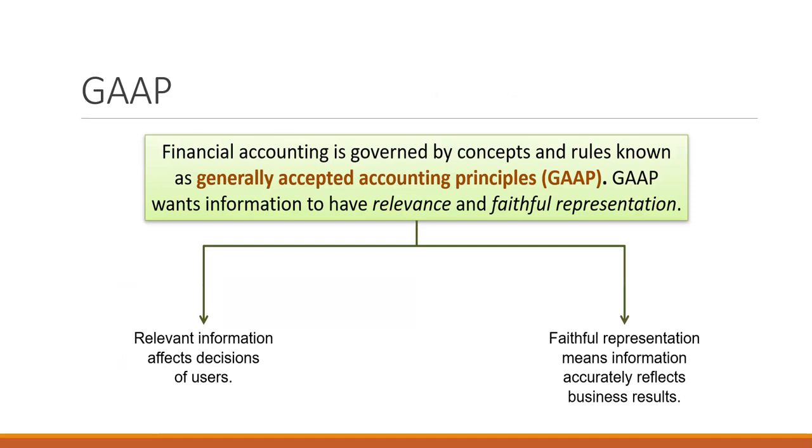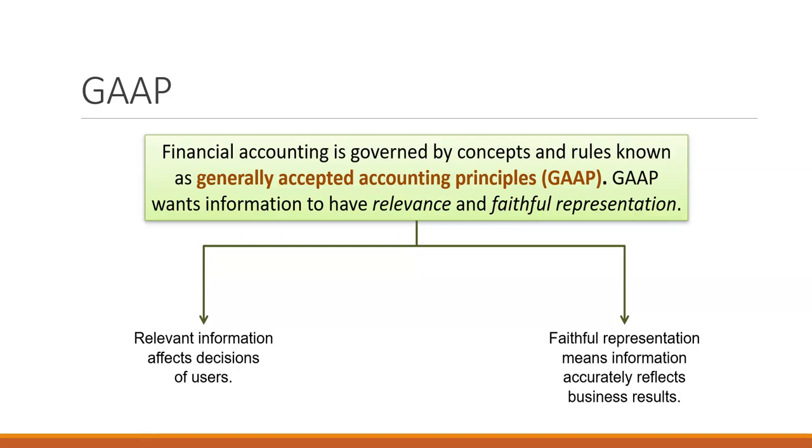The main rules are that information is relevant and faithfully represented. So any information that a person needs to make a good decision is available to them, and you're not giving them a whole bunch of extra information to confuse the decision. And you're accurately reflecting your business results.